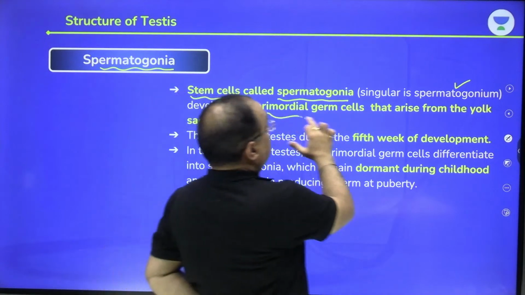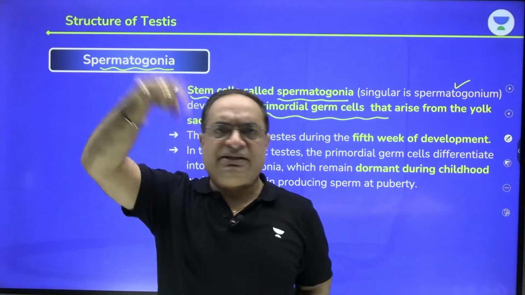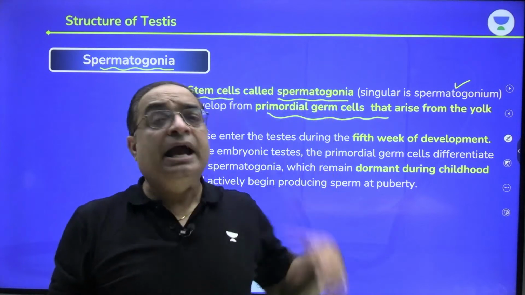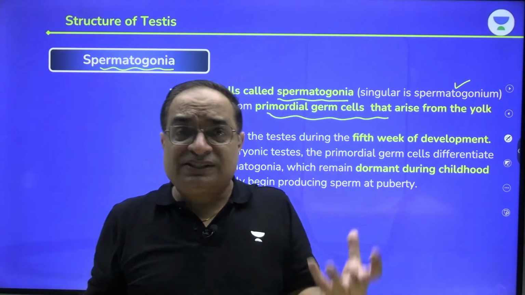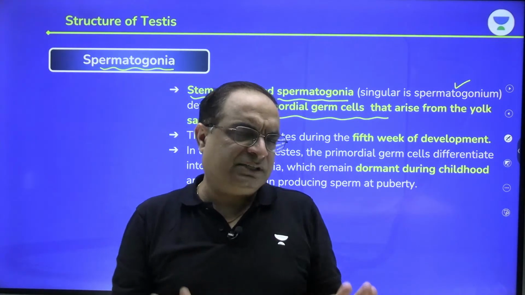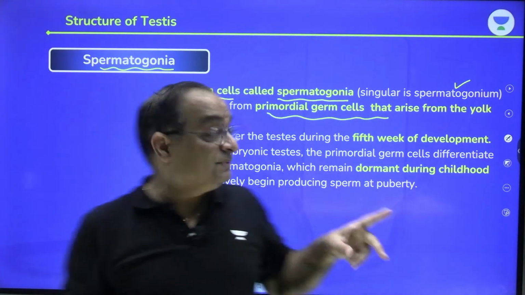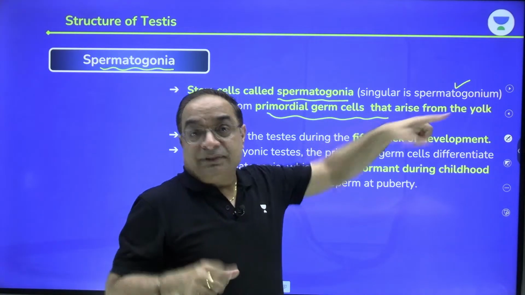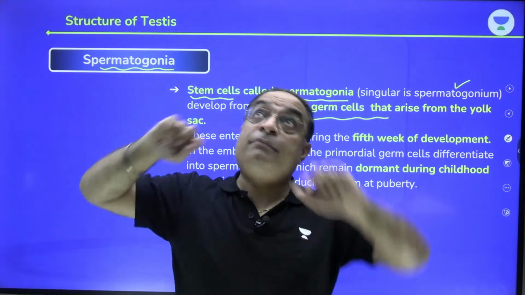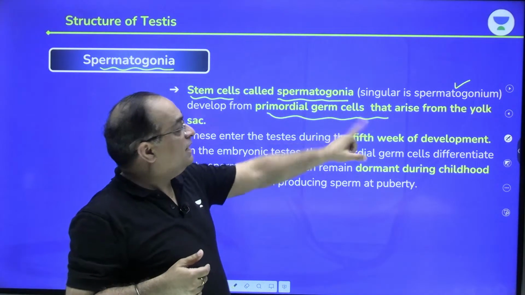Now this must be something technical for you people. I will explain about the yolk sac also when I discuss embryology. I hope you have heard of the extraembryonic membranes: amnion, chorion, yolk sac, allantois. So germ cells, our body has two types of cells, somatic cells and germinal cells. These germinal cells, the primordial germ cells, arise from the yolk sac. That means they are not originating in the testes. Their origin is extragonadal. They have migrated from the yolk sac into the testes. Is it clear, ji?